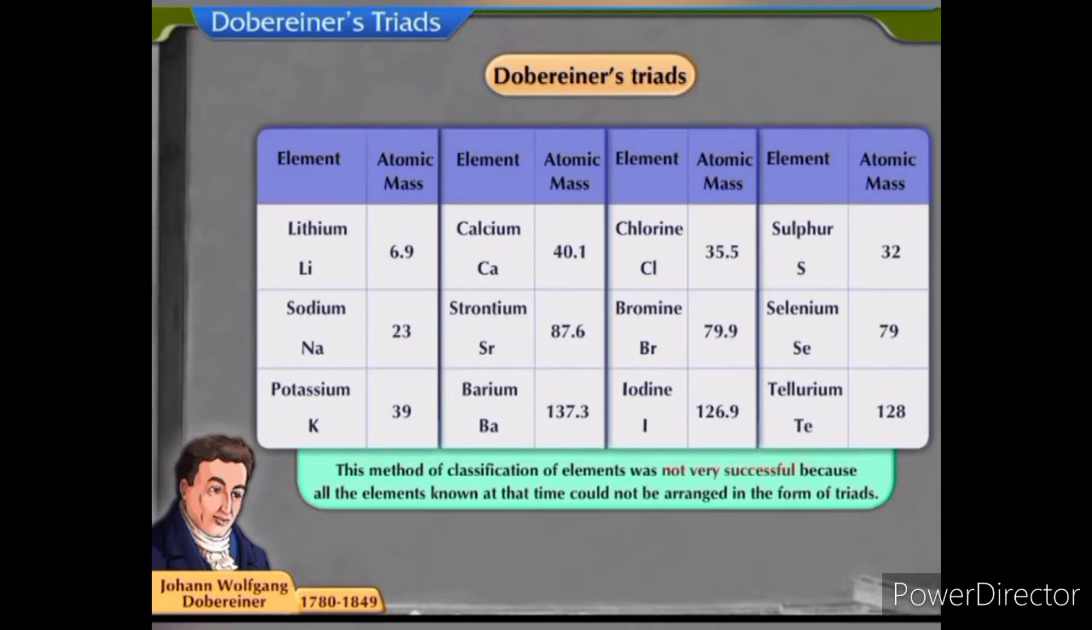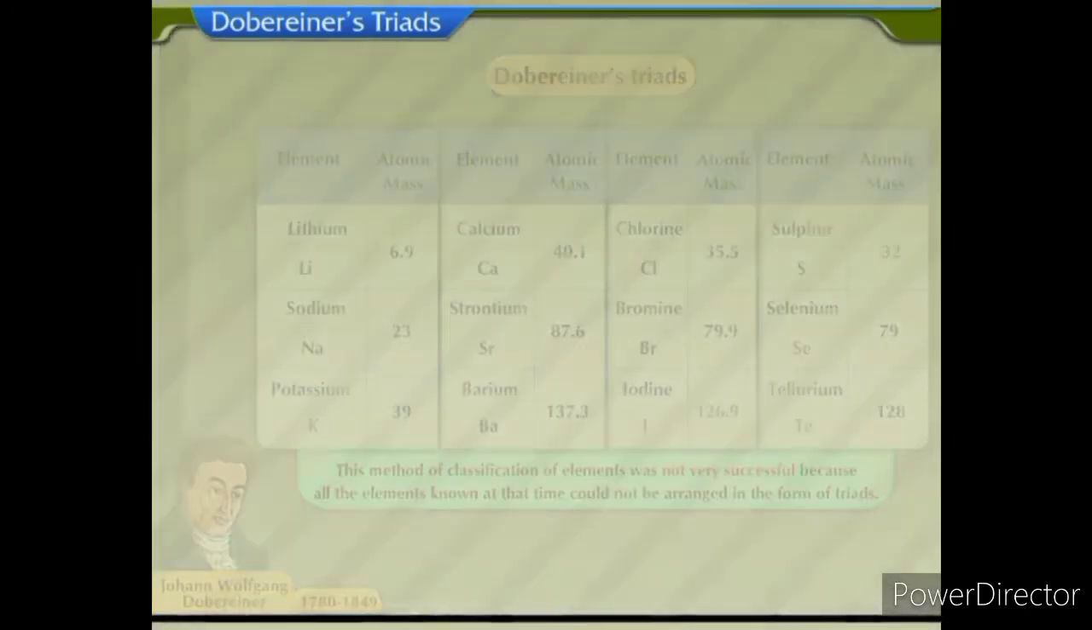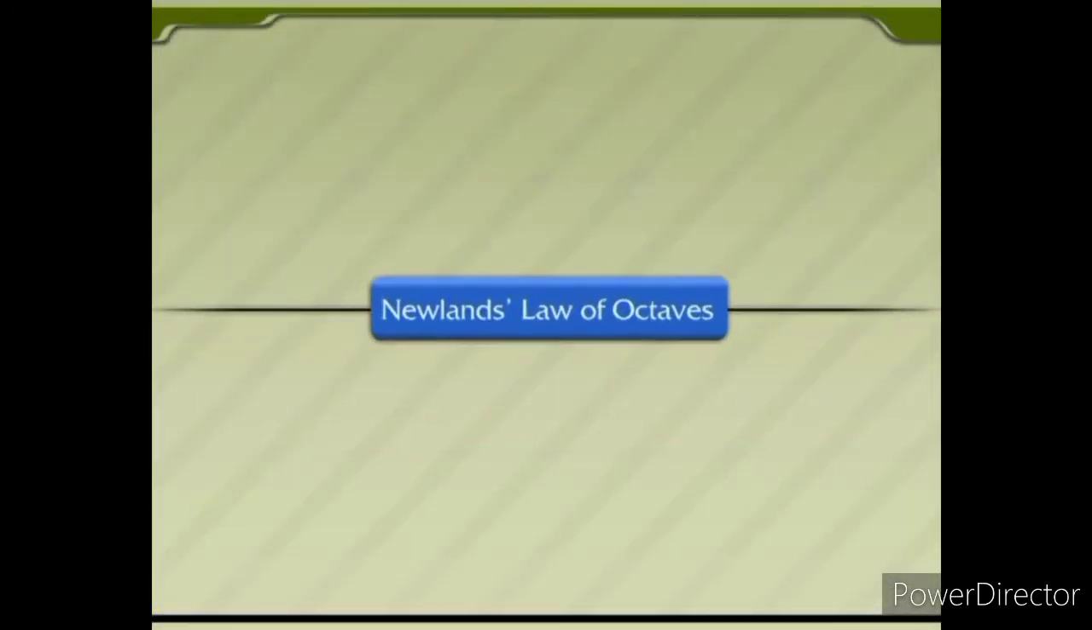However, this method of classification of elements was not very successful because all the elements known at that time could not be arranged in the form of triads. Newlands' Law of Octaves.